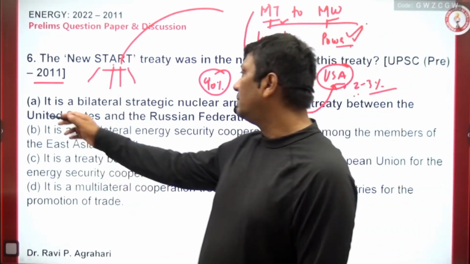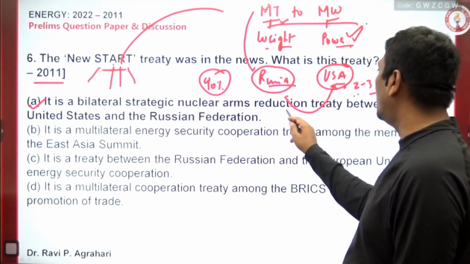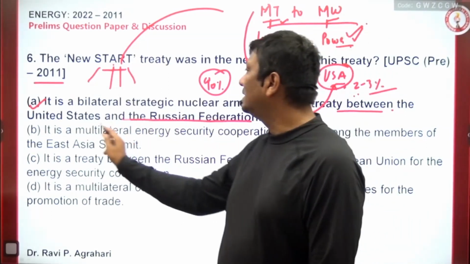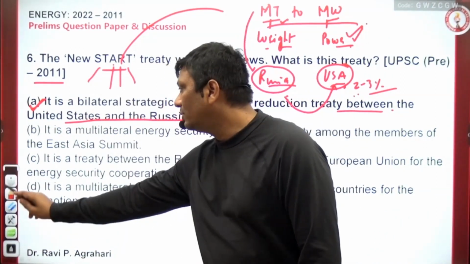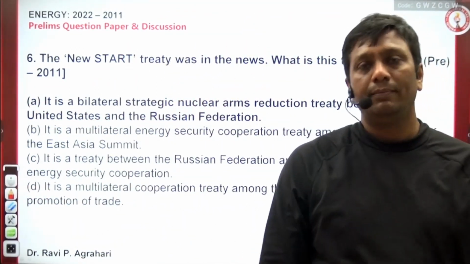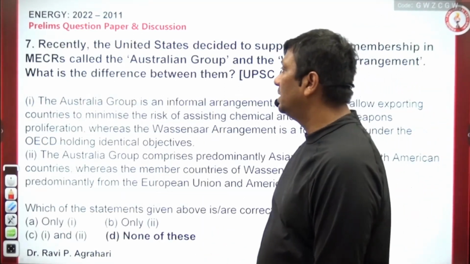So definitely the first statement, that it is a bilateral strategic nuclear arms reduction treaty between the US and the Russian Federation, is the right answer in question number 6. How interesting a question UPSC has put in your paper.